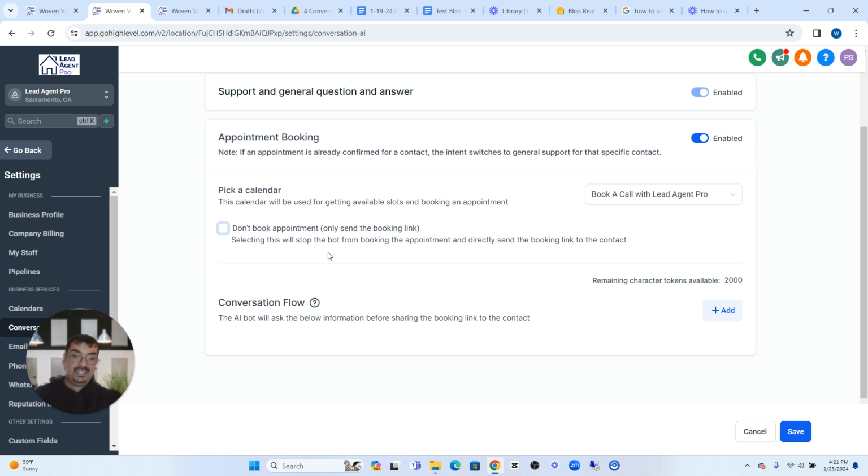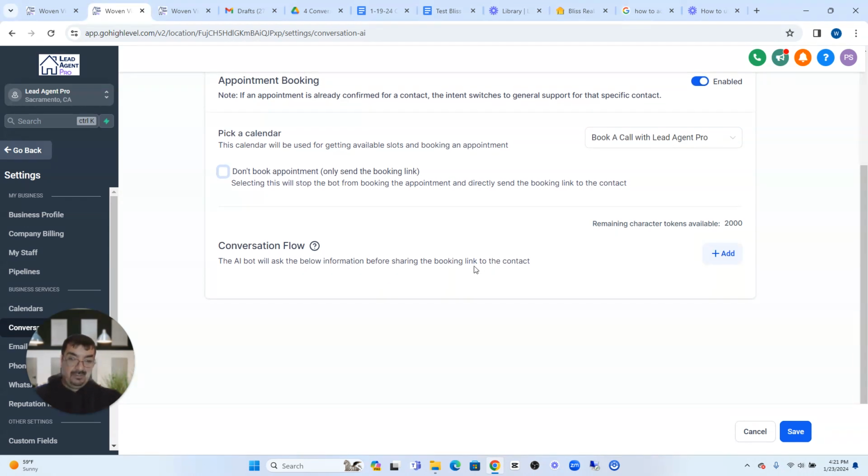Now, what's nice is that before the appointment is booked, there's a conversation flow that we can put together that the AI bot is going to ask the potential customer. Because, for example, in real estate, they're going to want to know the bedrooms and baths that they want to see, what their price range is, what areas they're looking for. Are they looking in a neighborhood, in a city? Do you want to be on a golf course? Just different information that they need to get before the appointment.